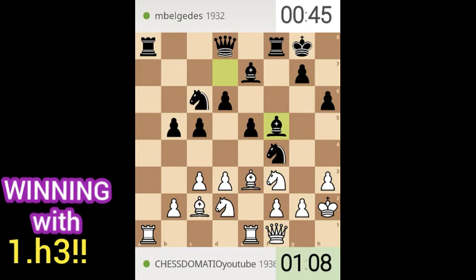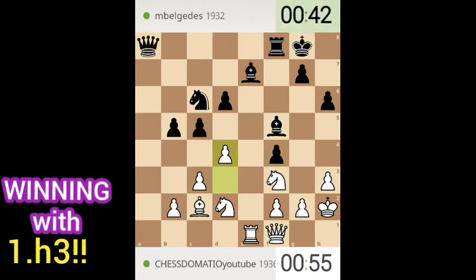I think so, that's a good idea. So let's take the knight first and then capture the rook. So the queen leaves the protection of a7, and after we attack the knight on c6 and capture.